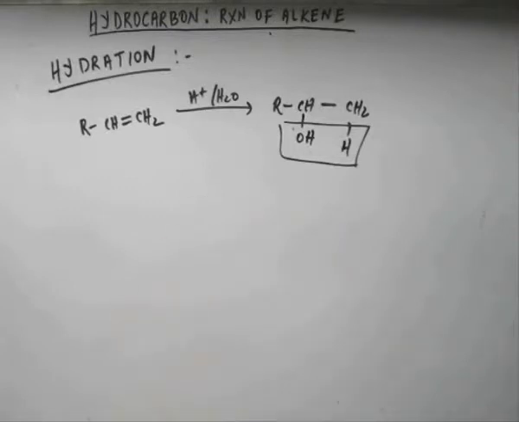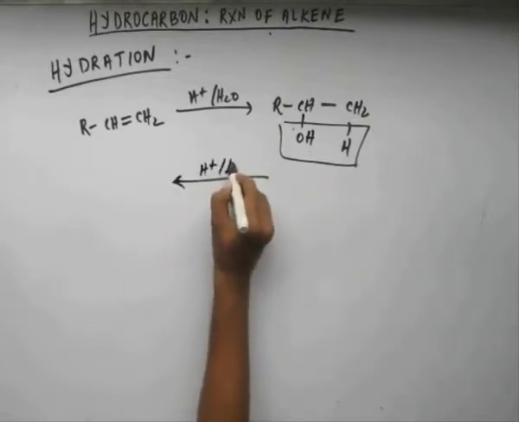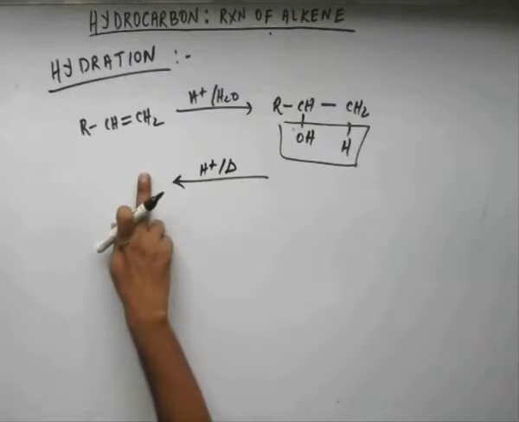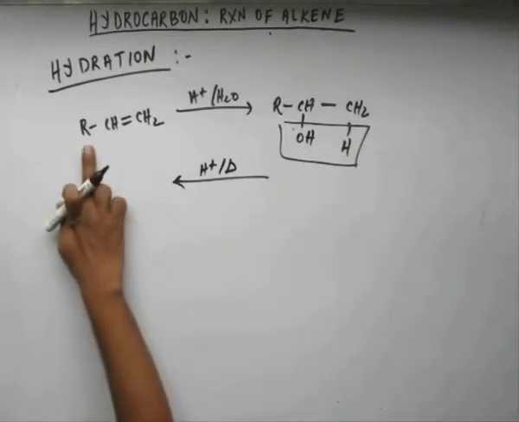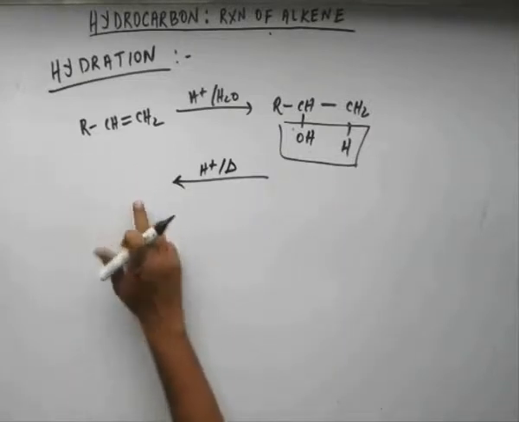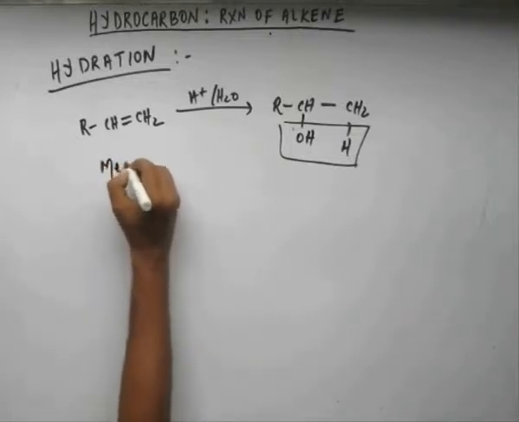Now dehydration is the reverse of this. In dehydration we had alcohol like this. We added H plus and delta. H plus again was a catalyst and we got alkene like this. So it will be a reverse of dehydration, not exactly reverse, as I will show you why not exactly reverse, but in some cases it will be exactly reverse, as in this case if this R is methyl. But it is kind of reverse reaction of dehydration, because in dehydration there was removal of this water. In hydration there will be addition of this water on this alkene and we'll get an alcohol. So from alkene we'll get alcohol via hydration. Let's see the mechanism of how it happens.